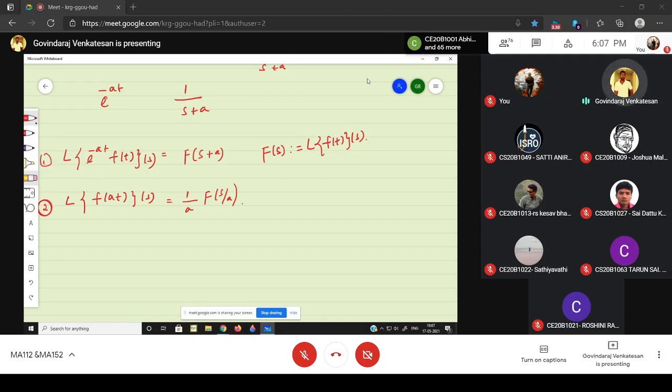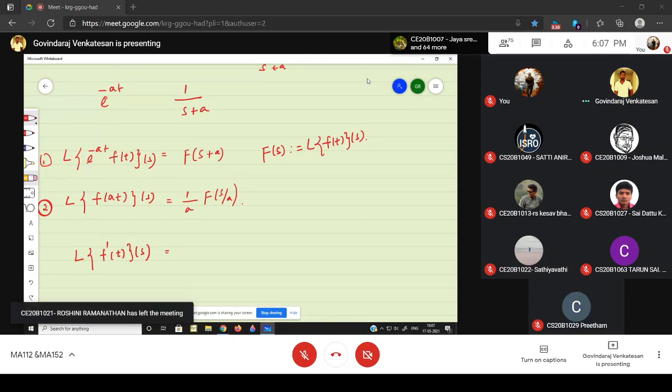Okay. So now I am going to show what is the Laplace transform of a derivative. First I am going to find the Laplace transform of the first derivative of the function f with respect to t, that is f dash of t.